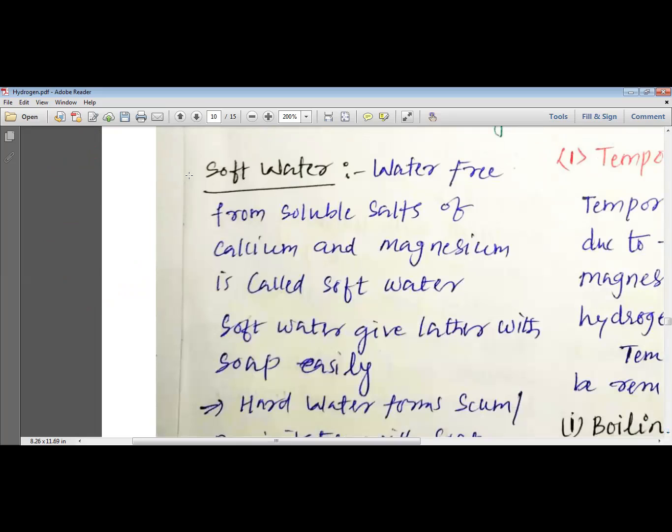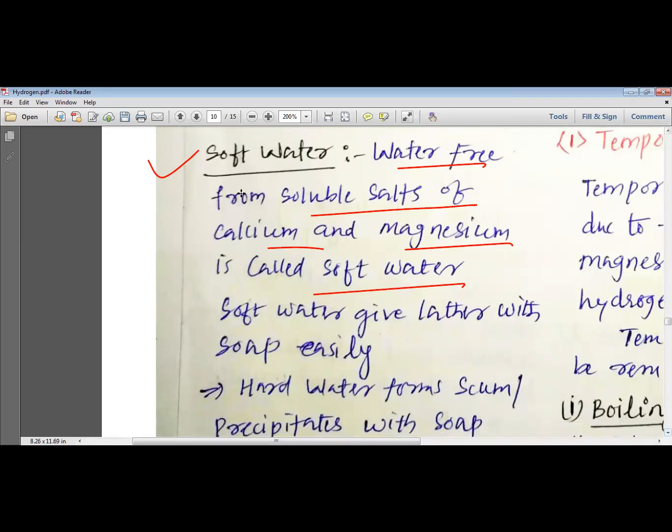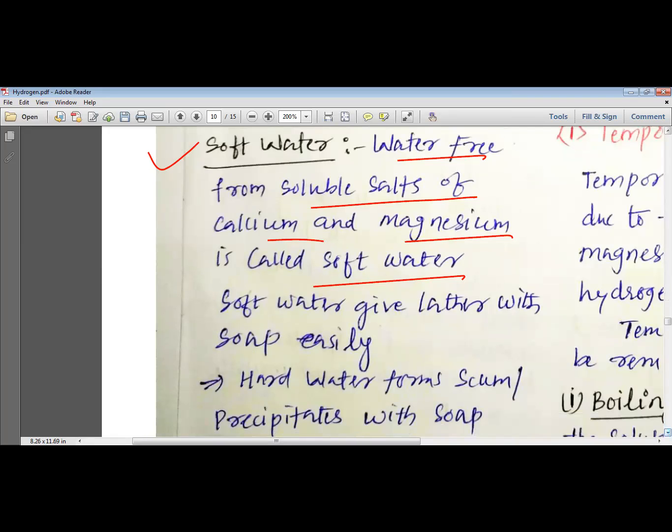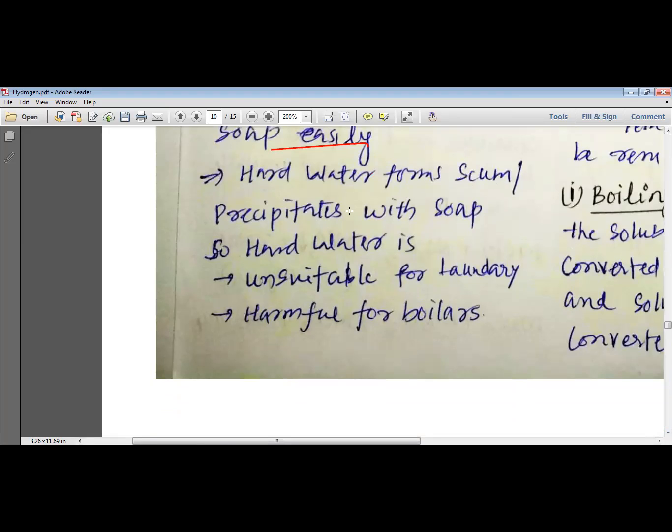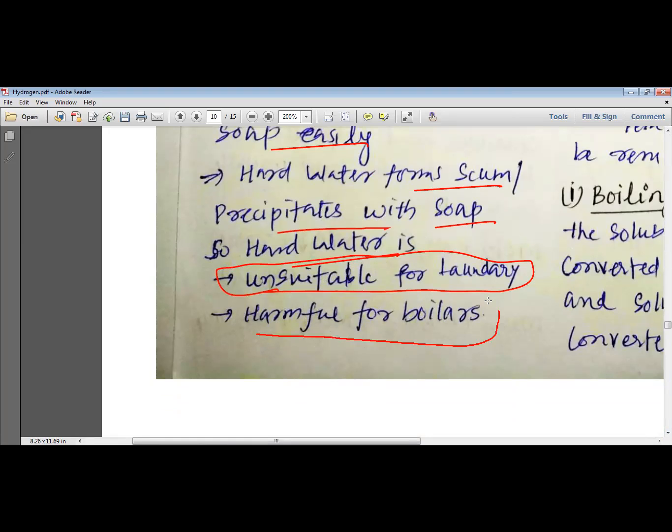So then what is soft water? Water free from soluble salts of calcium and magnesium is called soft water. If the water does not have any calcium or magnesium salts present in it, we call it soft water. Soft water gives lather with soap easily, because soap does not produce scum. Hard water forms scum and or precipitates with the soap. So hard water is unsuitable for laundry. We cannot use it for washing clothes, and it is harmful for boilers.